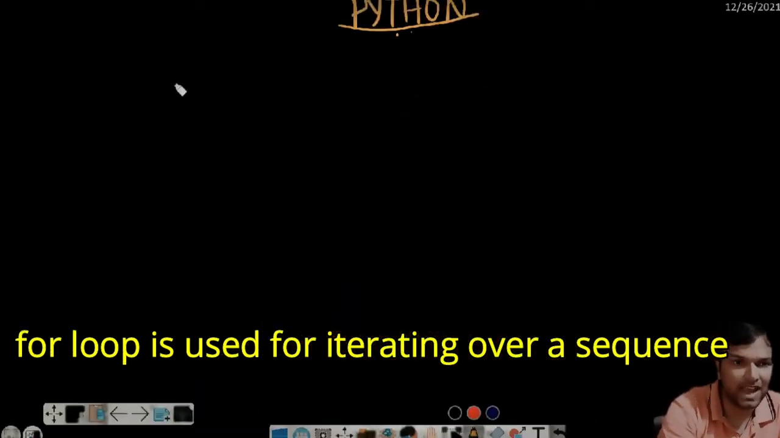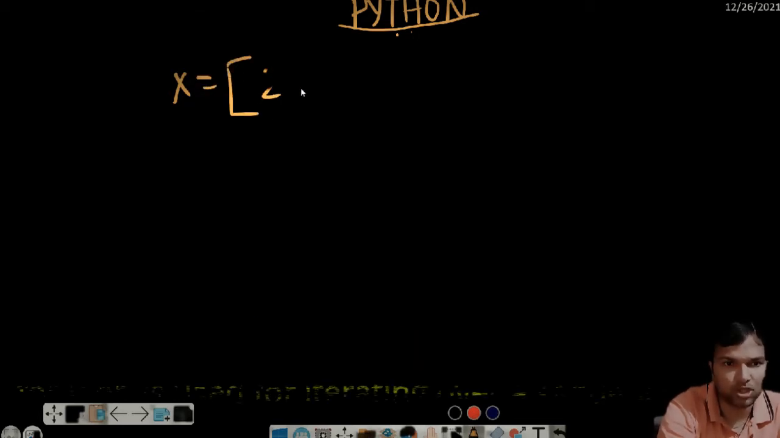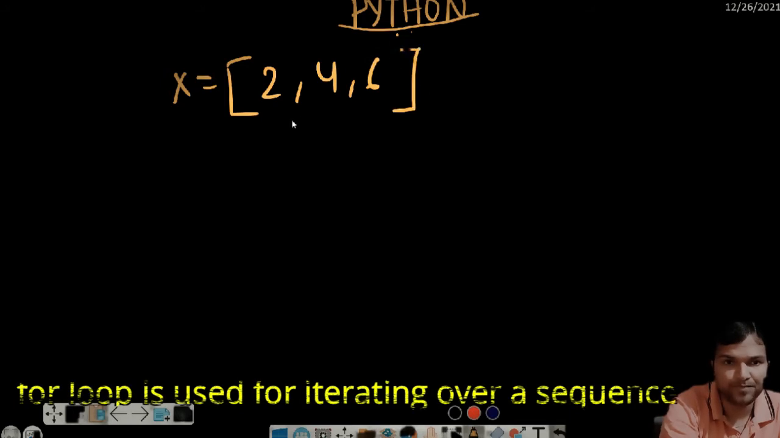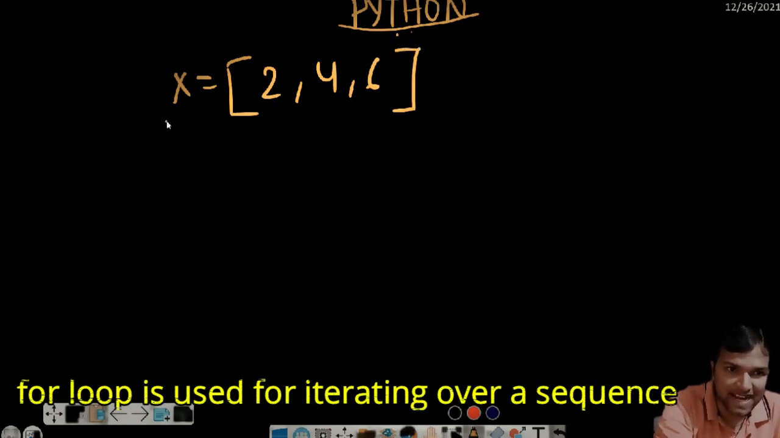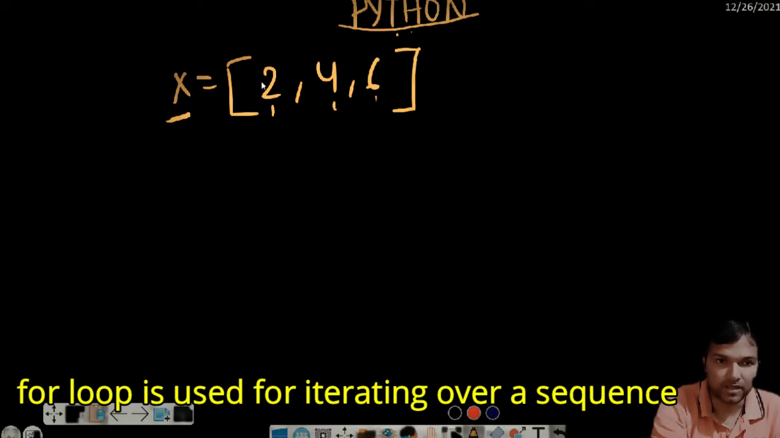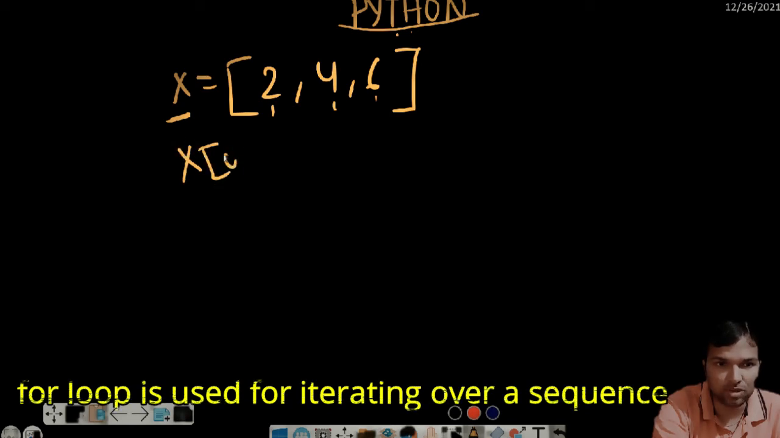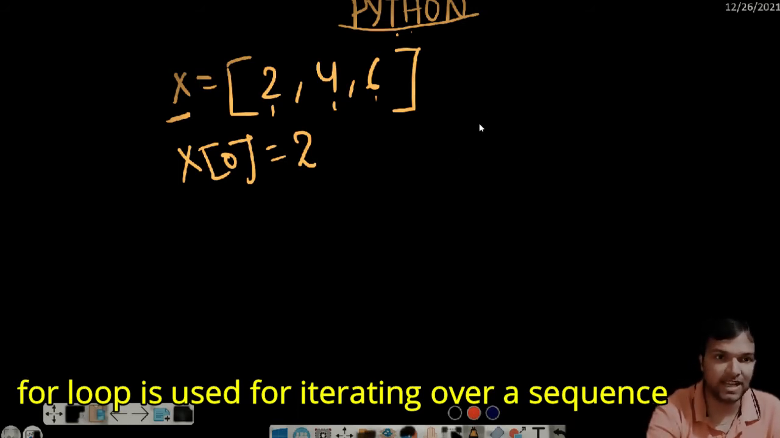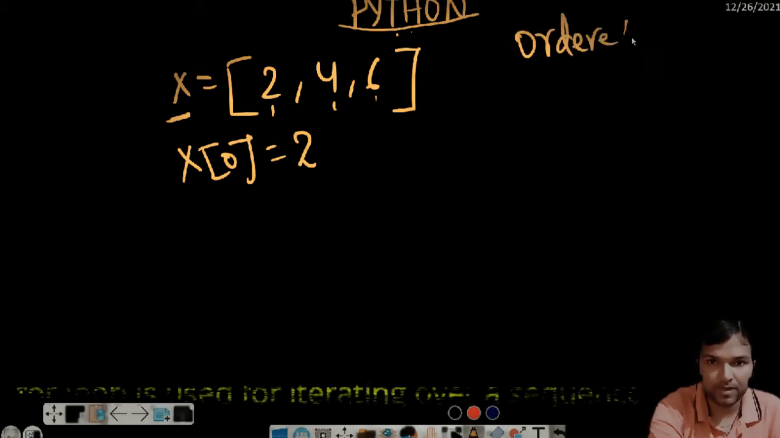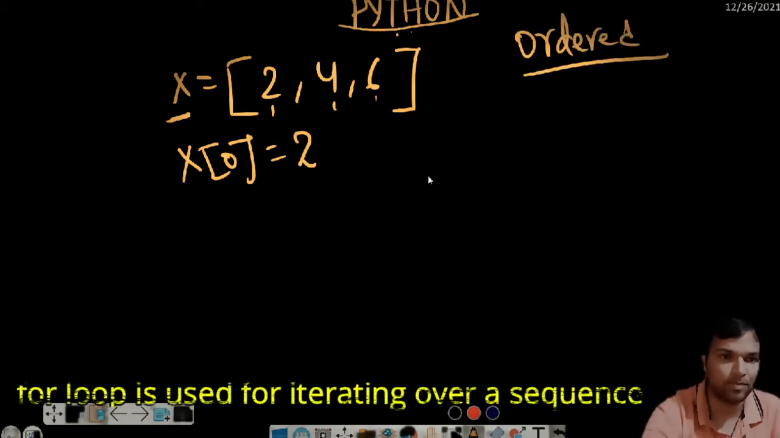Let's say we have a list and we have some elements like 2, 4 and 6, and we want to iterate this x to get the values 2, 4, 6 one after another. There are different ways to do this because this is a list. If I just do x of 0, I can get this 2, right? One thing we have to keep in mind before proceeding: this for loop works on ordered data, right? So let's understand this in our PyCharm.